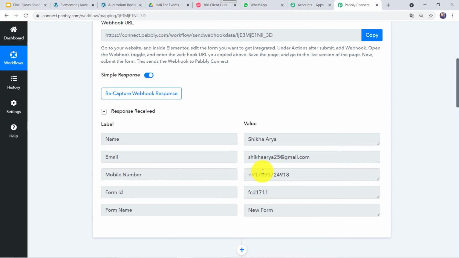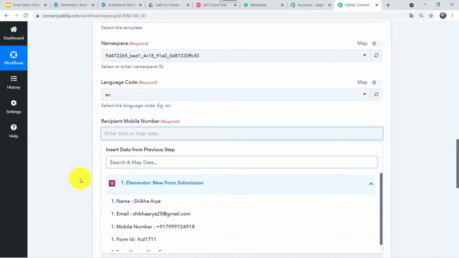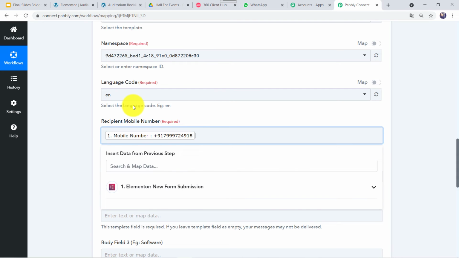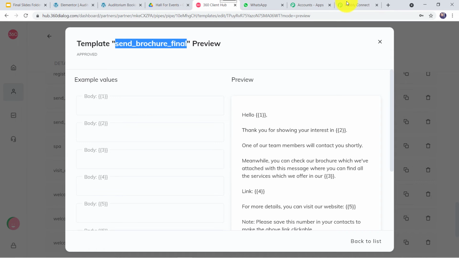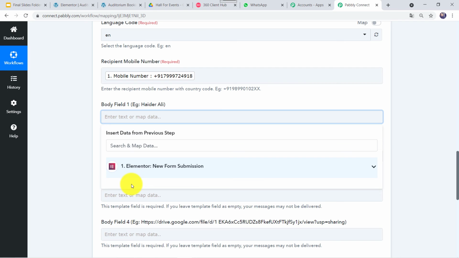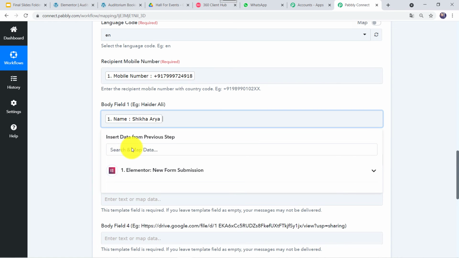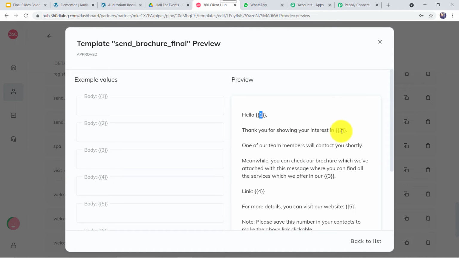From our trigger application, that is Elementor Forms, we are going to map this mobile number. So let us scroll down and here let us map the mobile number. Okay, this one. Now body field 1, example Heather Ali. In our template, body field 1 is hello, and here we have to give the name of the customer. So here we are going to map the name from the Elementor form, that is Shikha Arya. Body field 2, example Pabbly Connect. In our template also, body field 2 is thank you for showing your interest in.